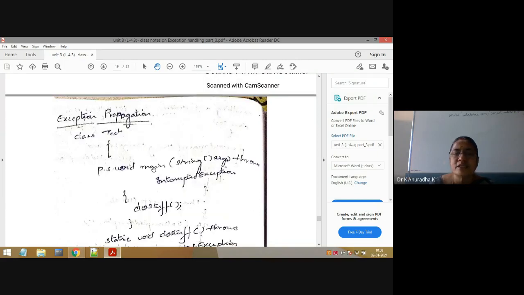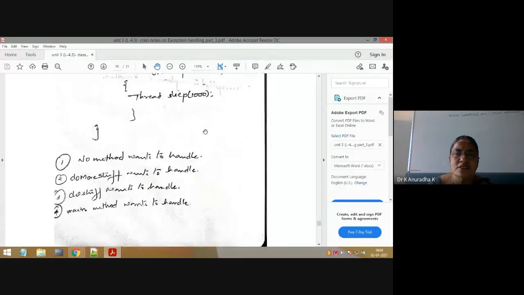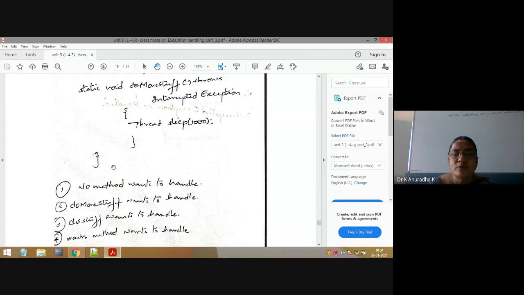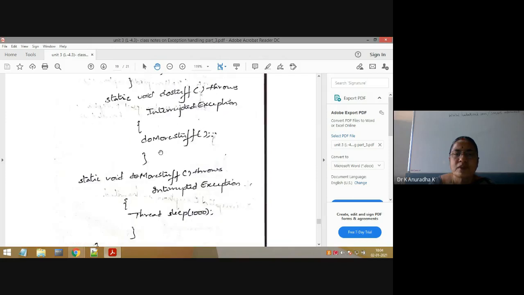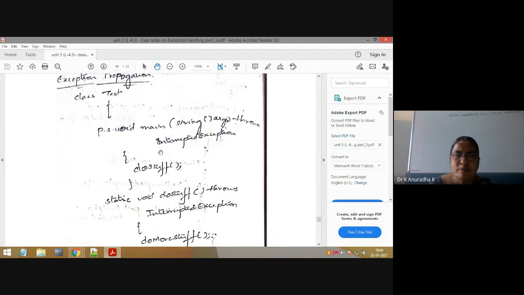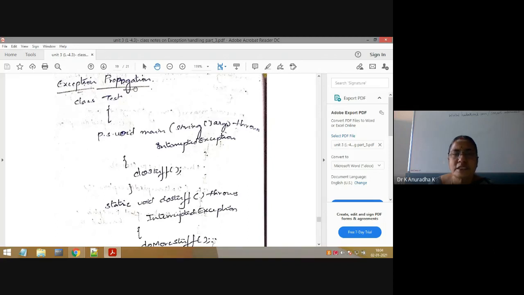Finally, who is calling the main method? JVM. The main method hands over this object to its calling method, that is JVM. So now the InterruptedException class object is with the JVM. Now JVM will hand over that object to the default exception handler, which will print the object information on the console as output. So you will get the InterruptedException object information as output. This is nothing but exception propagation. It means that the exception class object is always propagated to its calling method like that till the main method is reached.